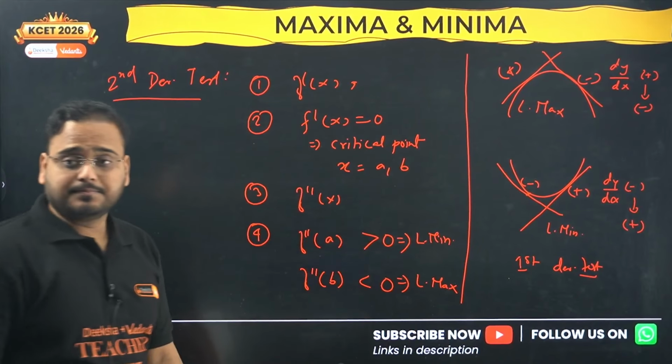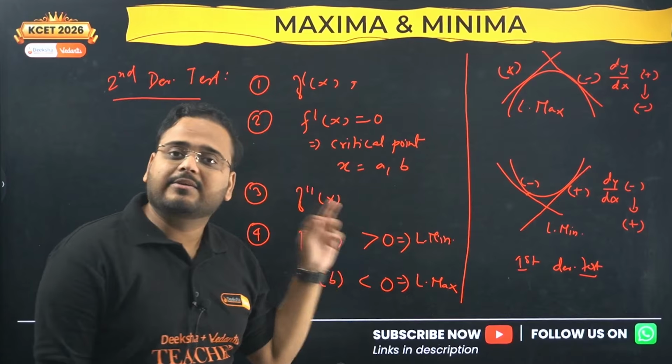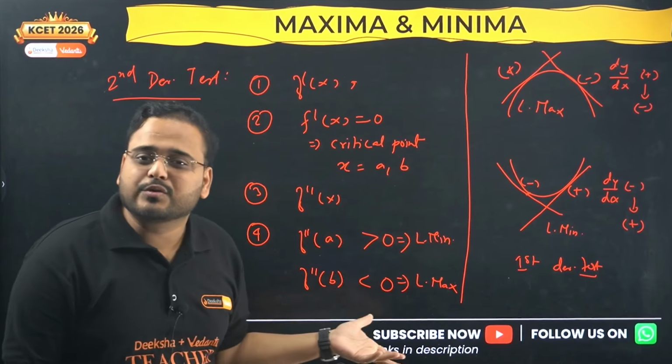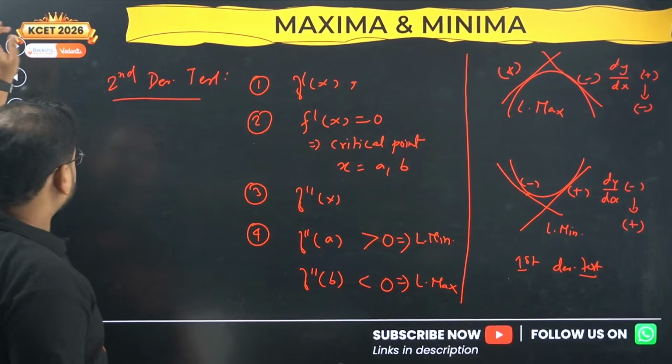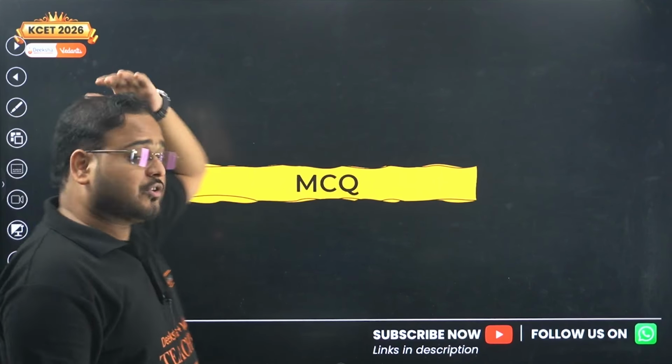Is it clear, guys? Local maxima and minima from the second derivative test. Isn't this very straightforward without confusion? Why can't we use this method? Let's use it. Next we're going to move on to the question solving now.